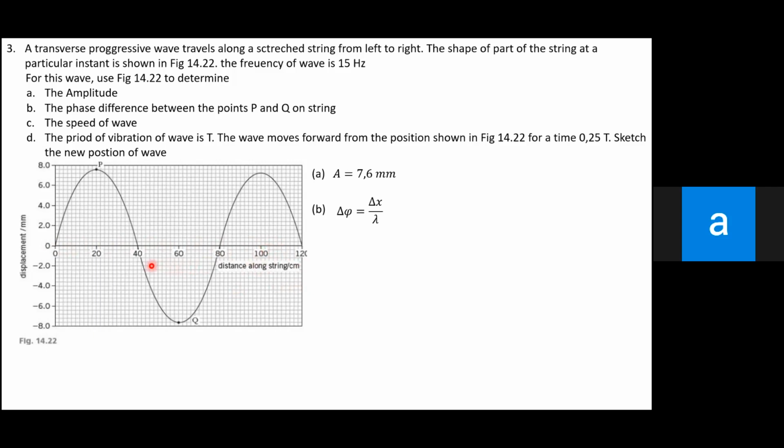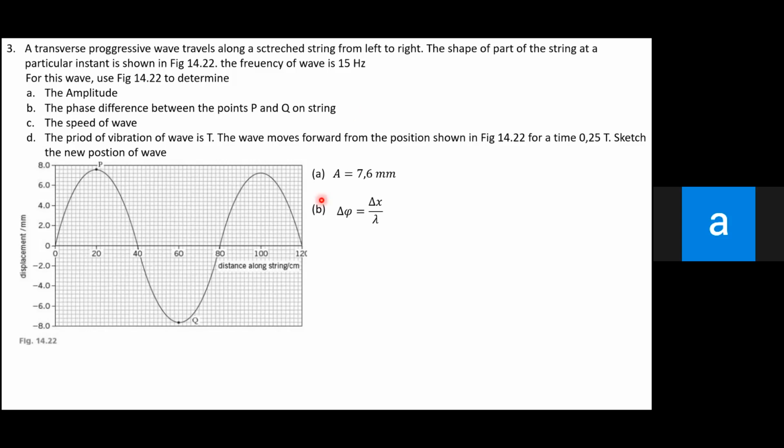So if you see a graph like this, you have to use this formula, and you can state the phase difference in radian or in degree. It depends on the question. But if the question doesn't give a specific order to use either radian or degree, you can use both.